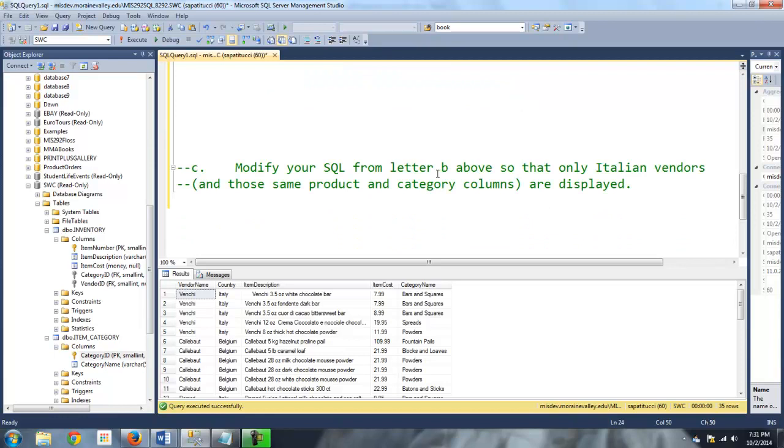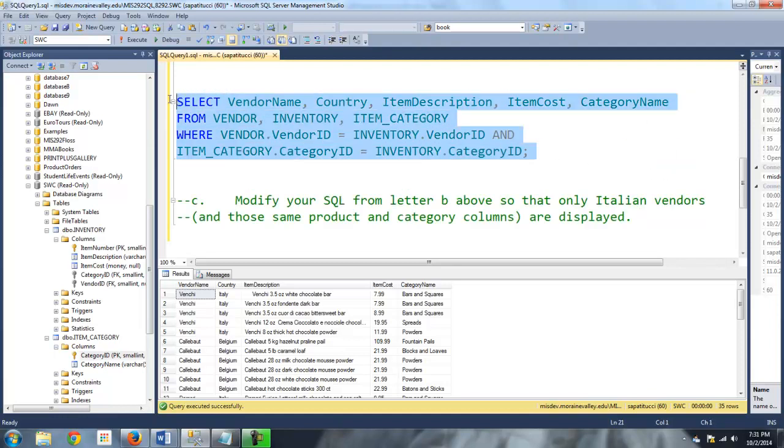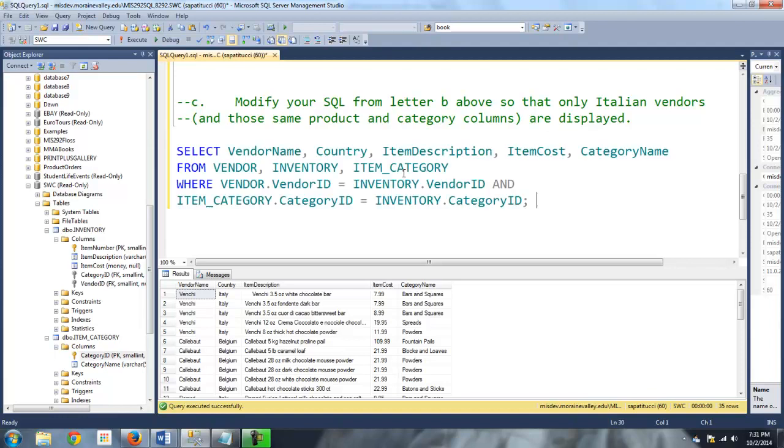Okay, so one more we have in this video, and then we'll move on to another video. I have modify your SQL from letter B above so that only Italian vendors and those same product and category columns are displayed. Okay, so this one we're really just going to expand on the where clause to whittle it down to just Italian vendors. Okay, so I'm just going to keep what I have here.